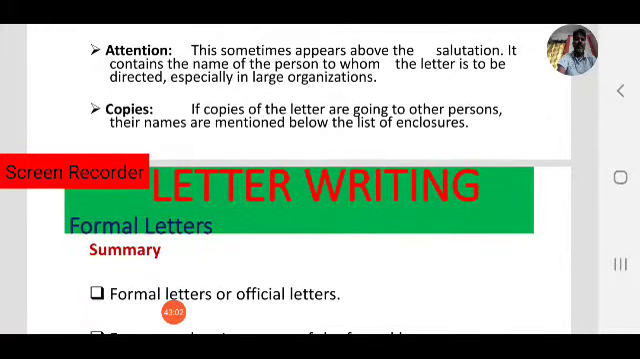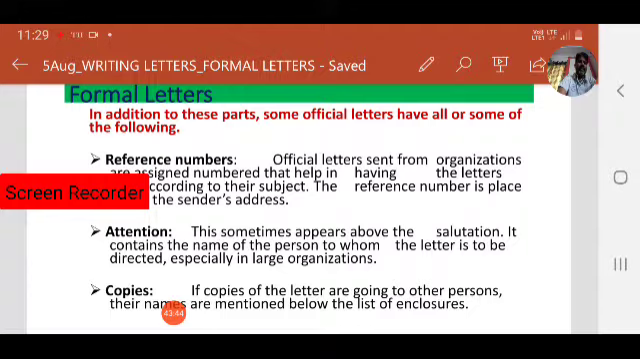Okay, next another part: copies. If copies of the letter are going to other persons, not only to you, here the to address is not only one, there are many. You are writing the same letter to many persons. In that case, you can write copy 1, copy 2, copy 3, like that. So you have to mention copy. Their names are mentioned below the list of enclosures. After enclosure, you have to write copies: copy 2, so and so, copy 3, like that. These are other cases.